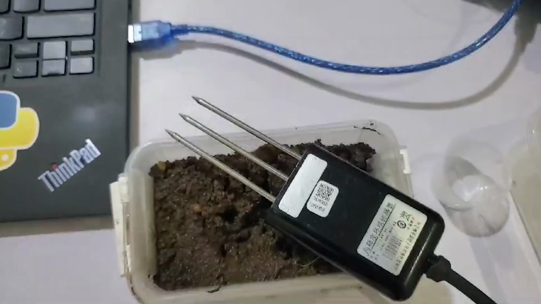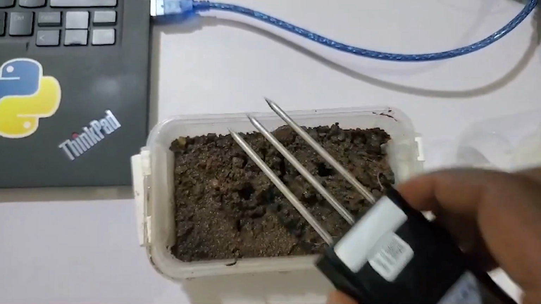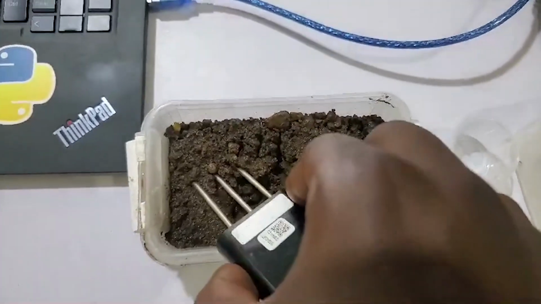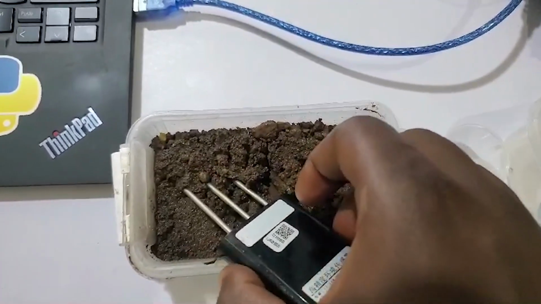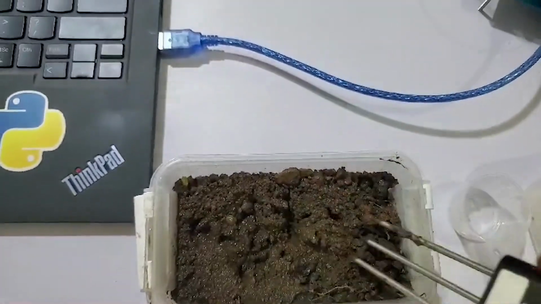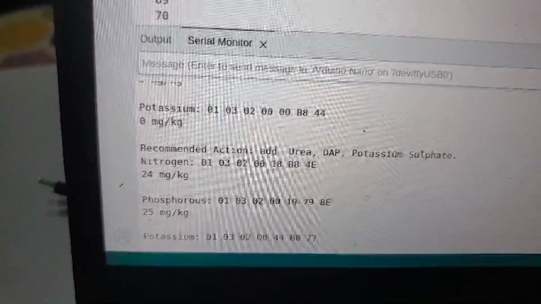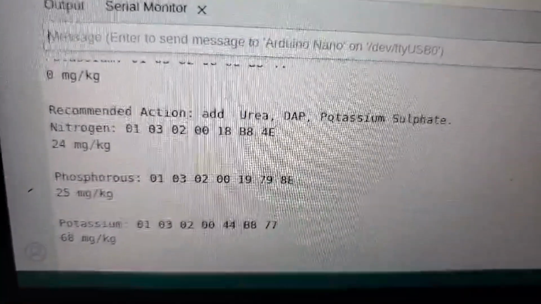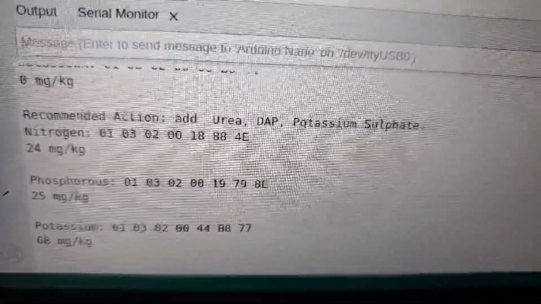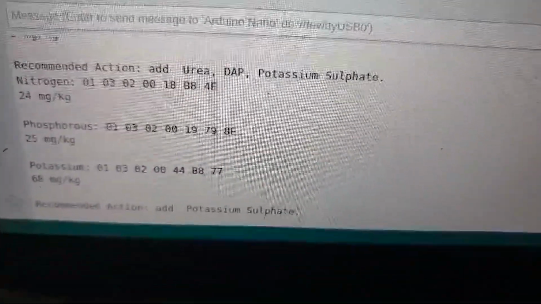Now we are going to do our test and try to plug in the sensor into the soil. So we do at different points, given that a farm also has different points, and trying to get different readings. Once that is done, you will see a difference on the screen showing something different and different readings. We have 24 mg per kg, 25, and even 60 respectively for the 3 components.